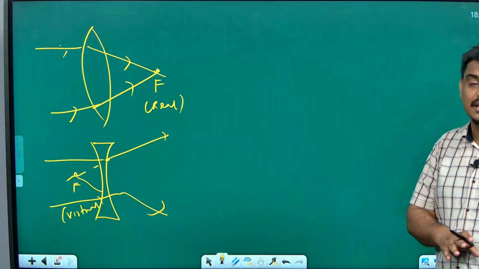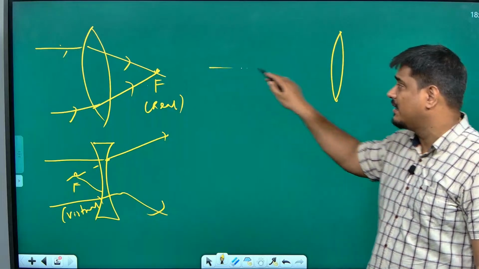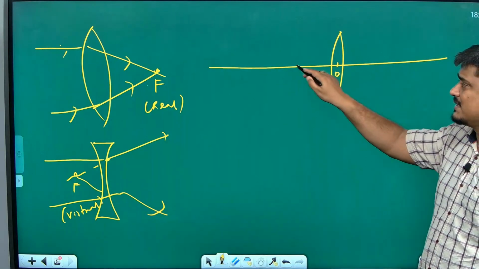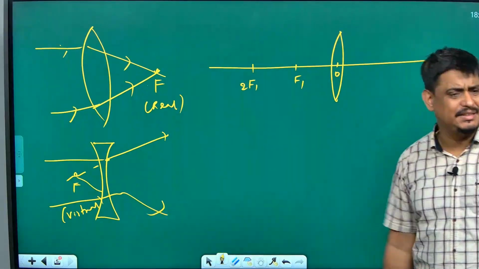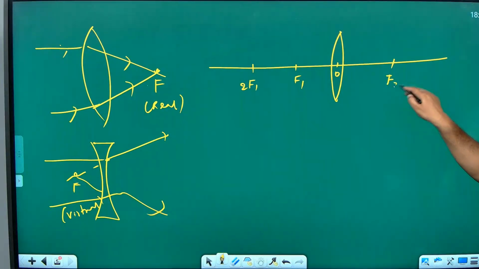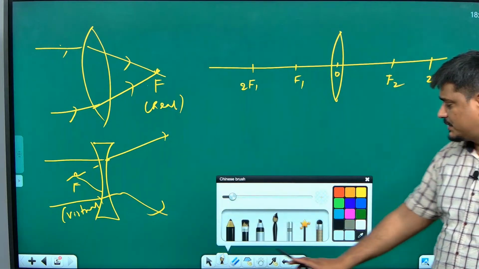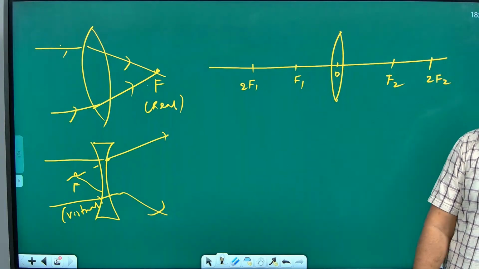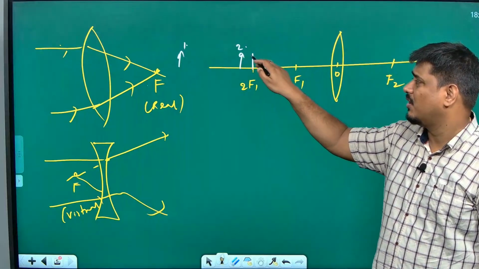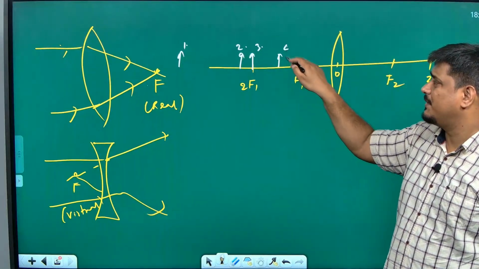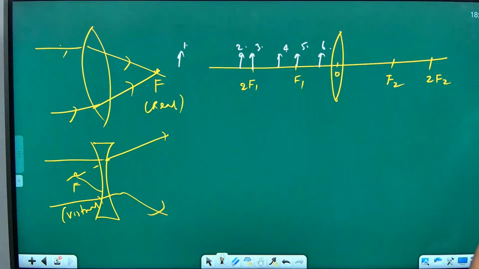Same like mirrors, we have ray diagrams here, where once again they will keep the object at various positions. This is the optical center, here we have f1, here we have 2f1, or some books will write c1 also, and here f2 and this side 2f2. Then for various object positions you can decide the image position. Object at infinity, object beyond C, object at C, object between C and F, object at F, object between F and O. These are the object positions.